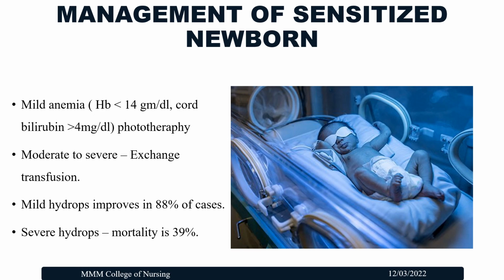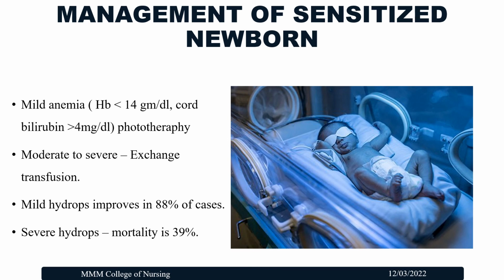Now, how we are going to manage the fetus: if there is mild anemia, that is hemoglobin less than 14 grams per deciliter and cord bilirubin greater than 4 milligram per deciliter, then we can give phototherapy for the baby.